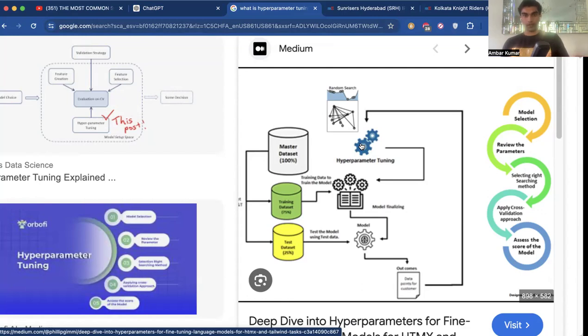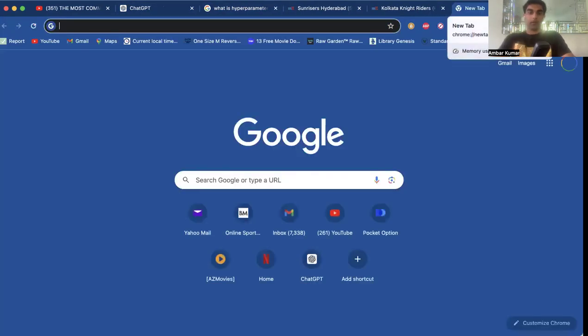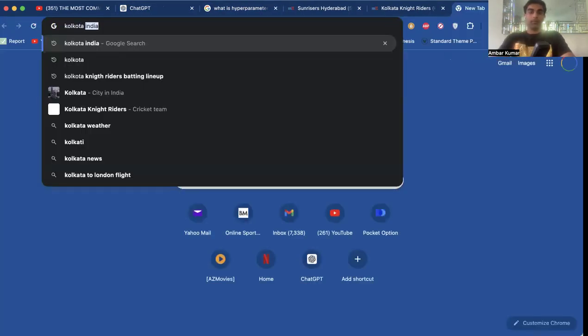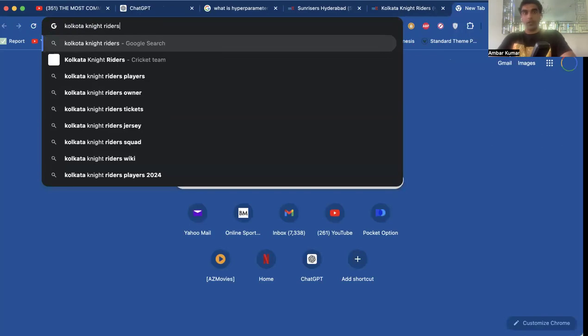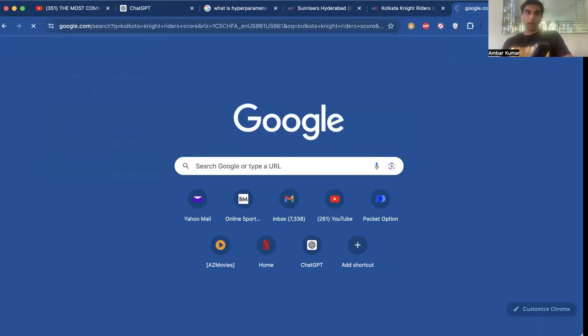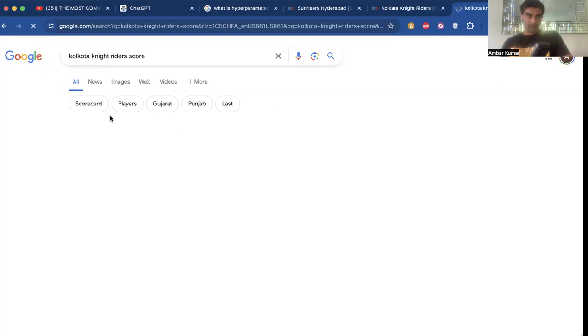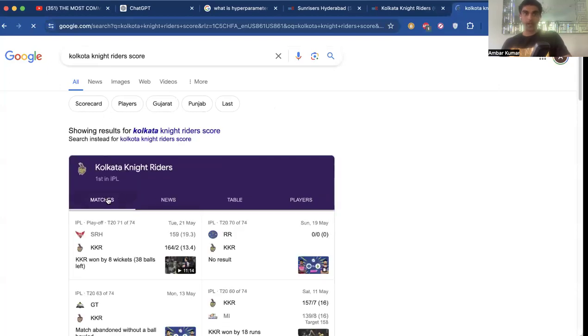Once you've selected the right searching methods, then we can make an analysis to do cross-validation to the actual value. So the cross-validation component would be that we're going to look at previous scores and see that, oh, okay, Kolkata Knight Riders prediction was 171. So why don't we go to the score value over here for their previous games and compare that to do some cross-validation so that you guys have more confidence in my numbers.